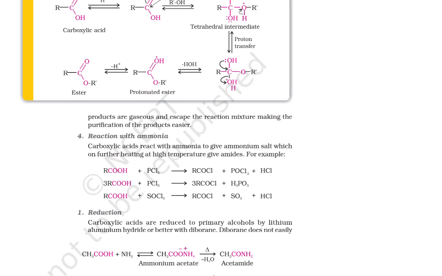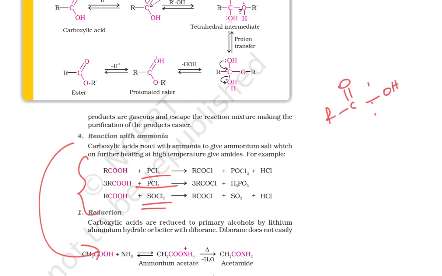Look here, so this is the reaction with ammonia, it is the next reaction. Okay, so this is the reaction with PCl3, then PCl5, then SOCl2. Here the bond breaking is between oxygen and carbon.